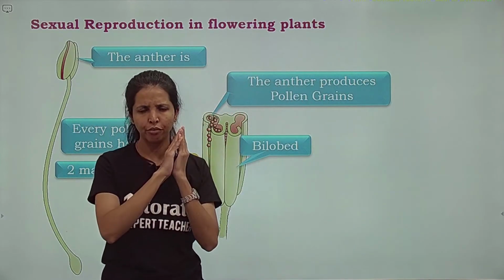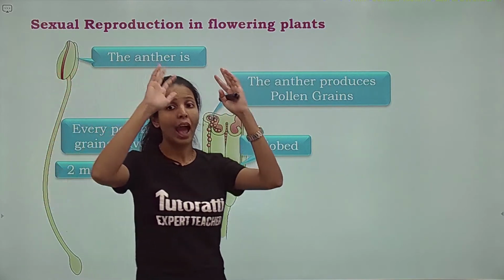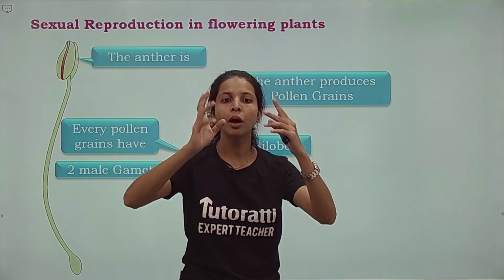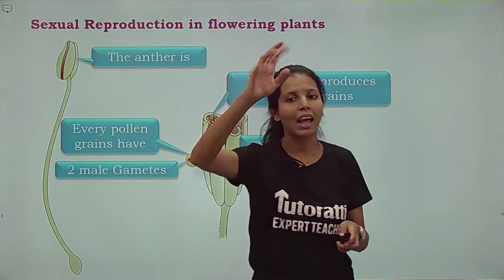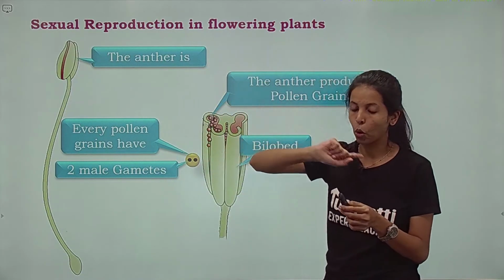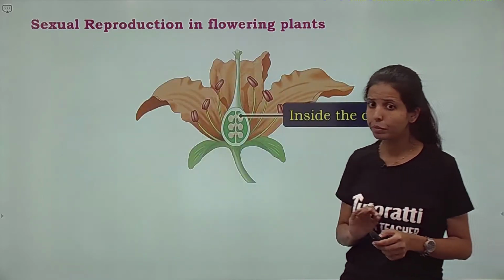So let us put it in a flow chart way. Stamen consists of anther and filament. Anther के अंदर pollen grains, pollen grains के अंदर male gamete. Are you getting the flow? Yes. Anther के अंदर pollen grains और pollen grains के अंदर होते हैं 2 male gametes.